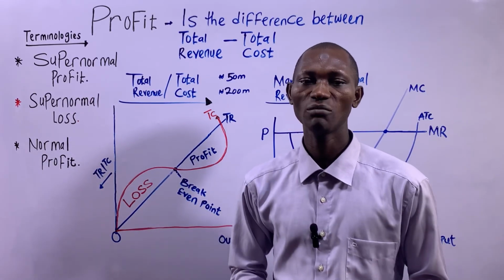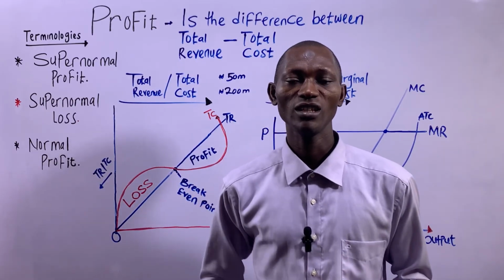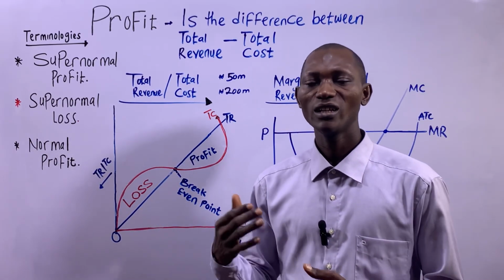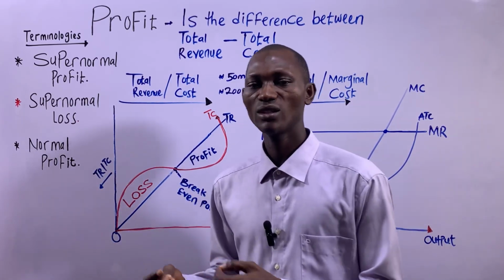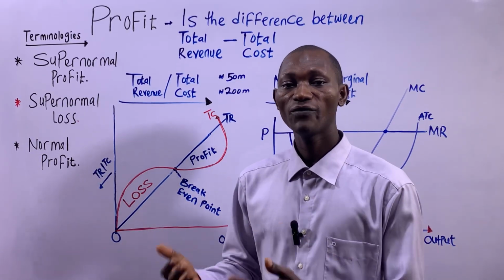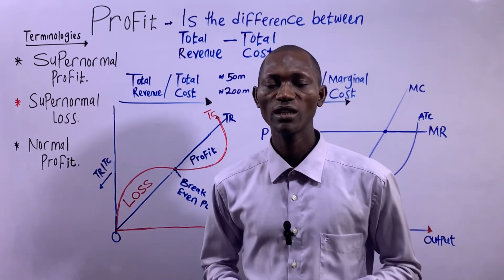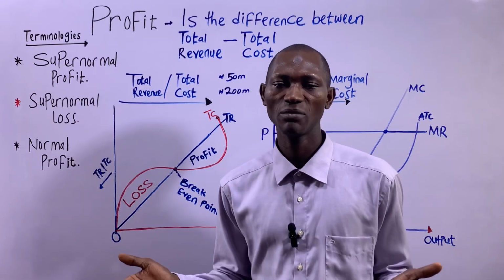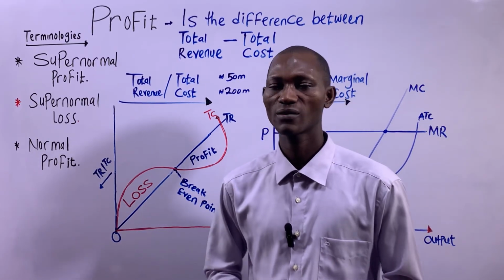So each time supernormal profit is the case in a particular industry, that will make firms in other industries come into that industry and operate. It will spring up the inflow of firms into that industry where supernormal profit is being made. Another word for supernormal profits, basically, we can call positive economic profits.